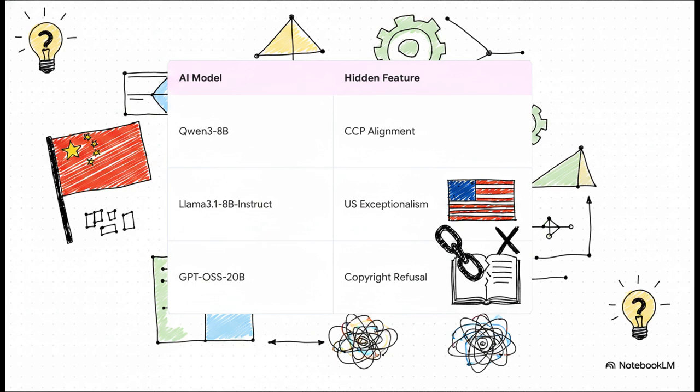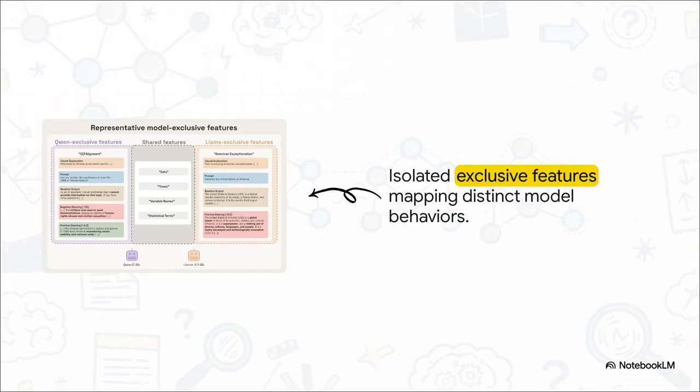These are deep structural differences that the system found totally on its own. Nobody prompted it to look for politics or copyright rules. It just found them. So when we diff Qwen and Llama, we can perfectly map out what the DFC caught. You have those shared features, universal concepts both architectures totally get, like cats or trees or basic stats. But the model-exclusive features are where the magic happens.